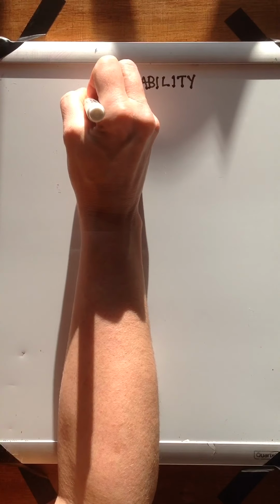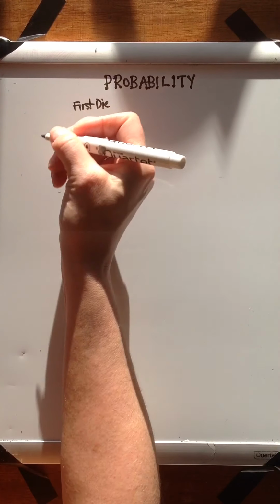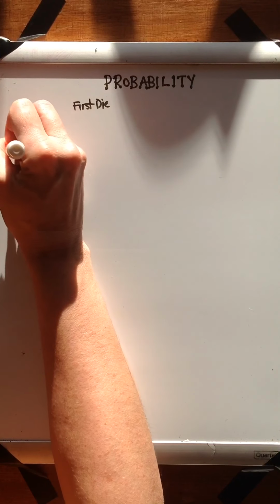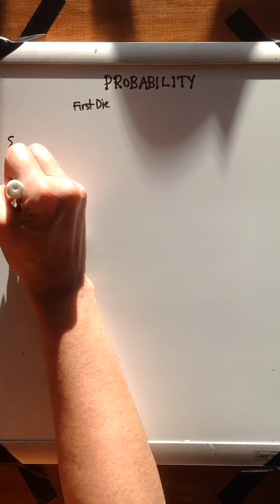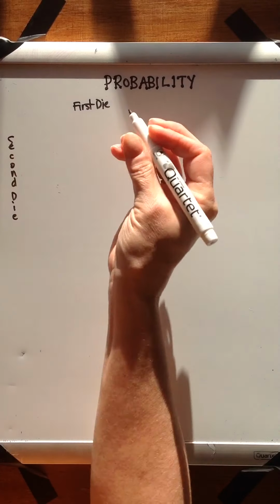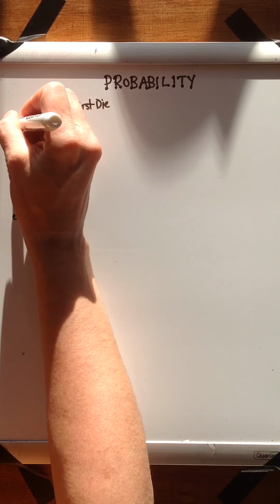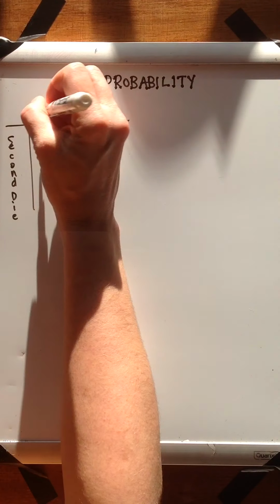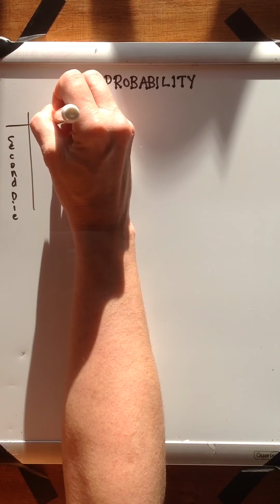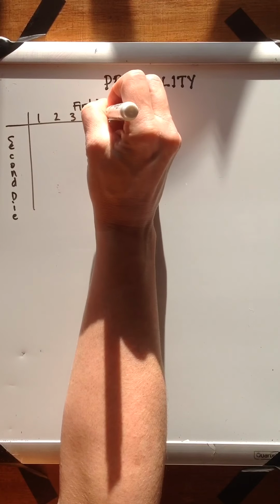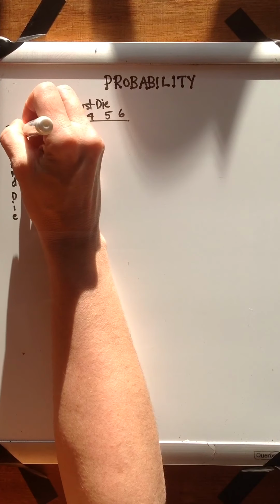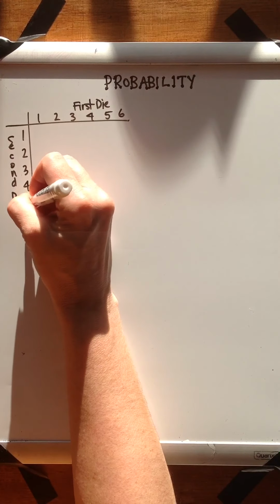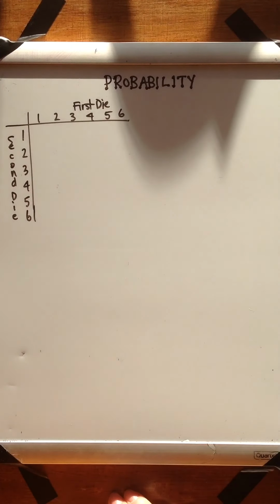What I find useful for this is drawing a grid of all the scenarios of when you have your first die outcome and your second die outcome. We're going to come back to this grid many, many times throughout the unit, so it's a good time to introduce it. So for the first die, you could roll a 1, a 2, a 3, a 4, a 5, or a 6. And the same thing with the second die.